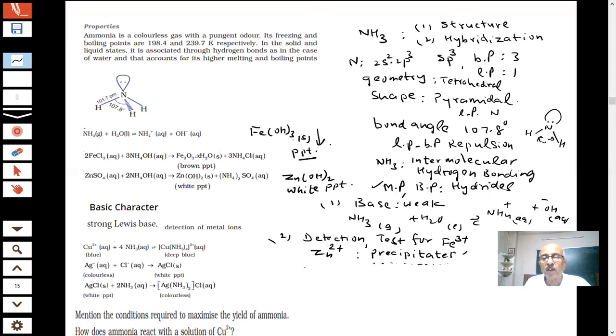The important question is coming again, students. Show that ammonia is basic. Show that NH3 is a Lewis base. What is the meaning of a Lewis base, students? Why will ammonia act as a Lewis base?